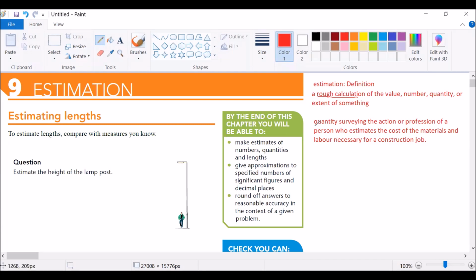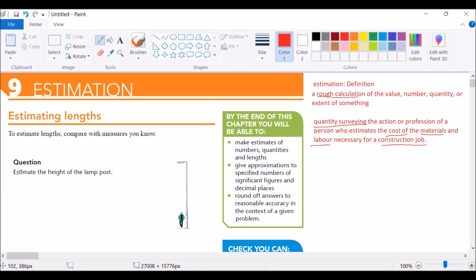There are professionals called quantity surveyors whose job is to estimate the cost of materials and labor necessary for projects such as construction. So it is a very important tool, and these are the basics of a profession. Even budgets for a country or a company or a project are estimated using estimation methods. So we start with estimating lengths. To estimate lengths, compare with measurements you know.